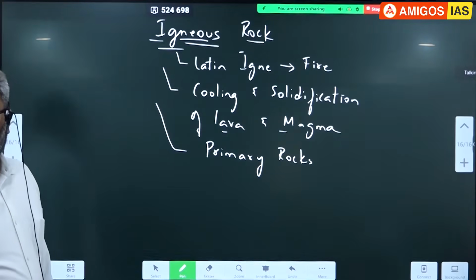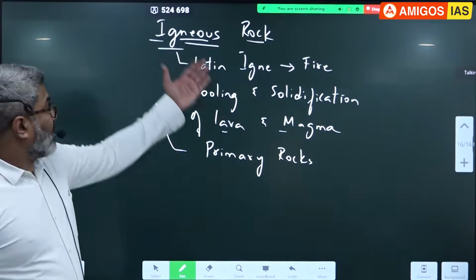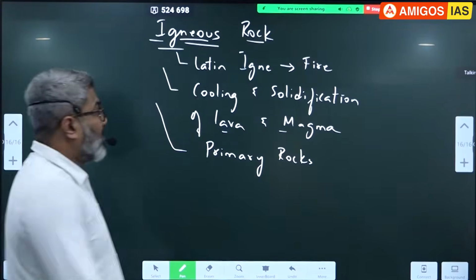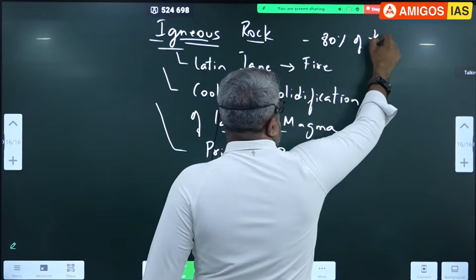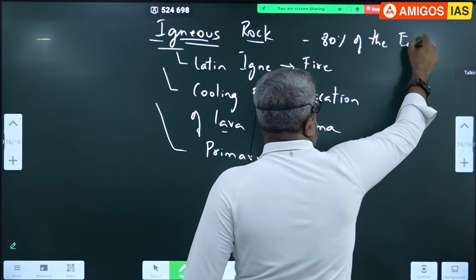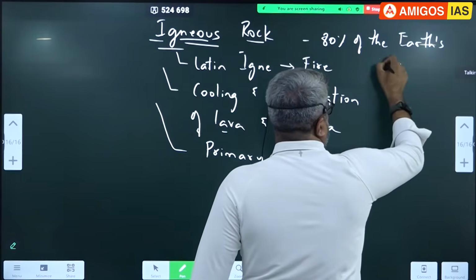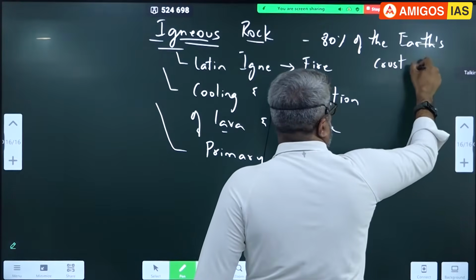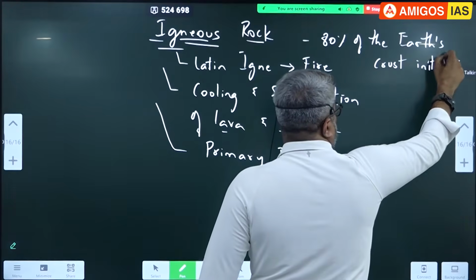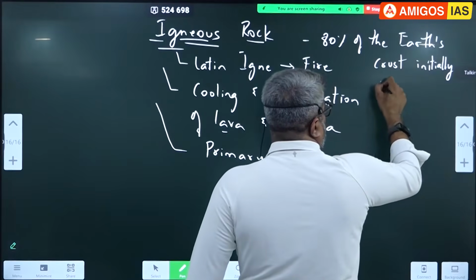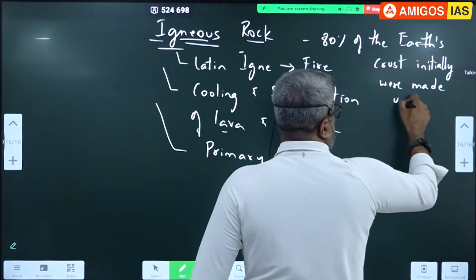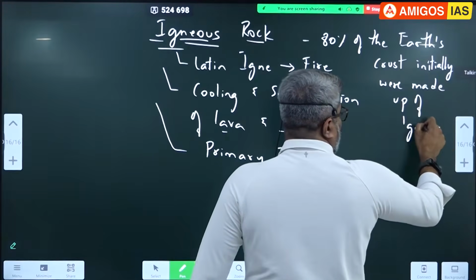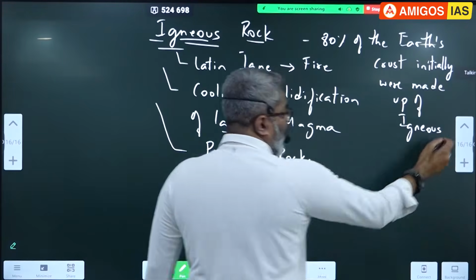Nearly 80% of the earth's crust initially was made up of which rock? Igneous rock. That means even today our basement complex.